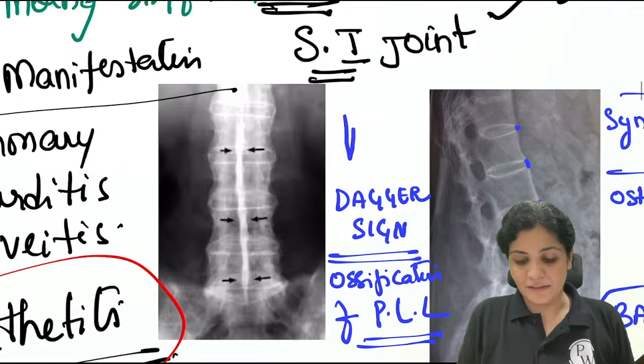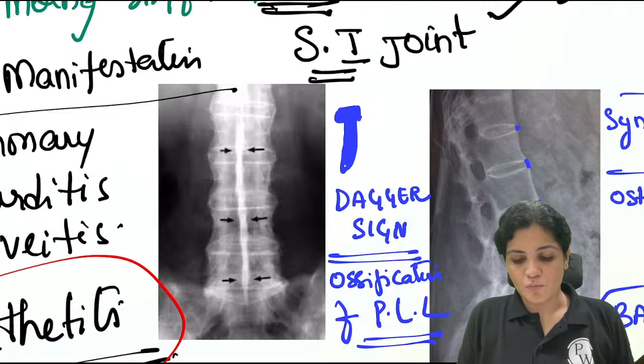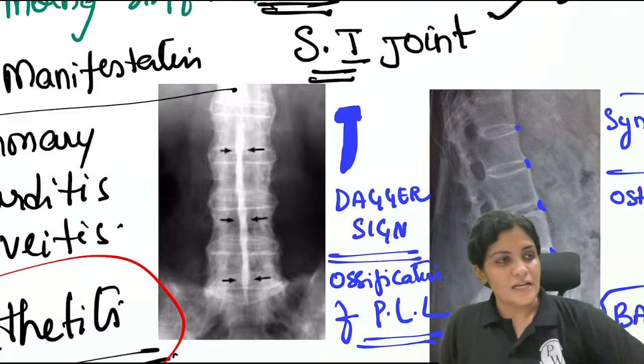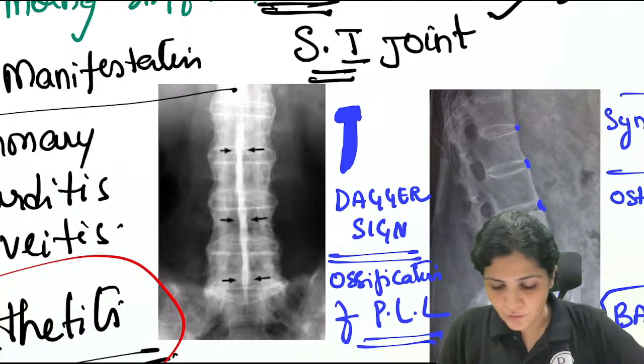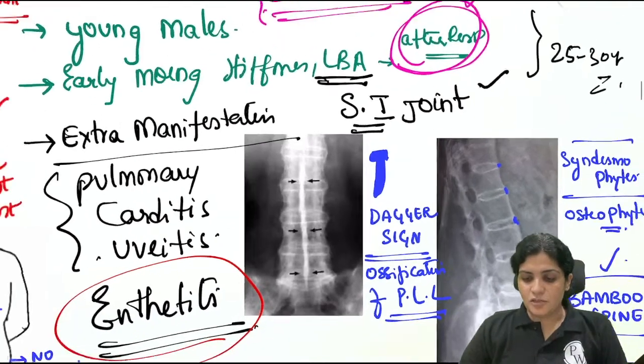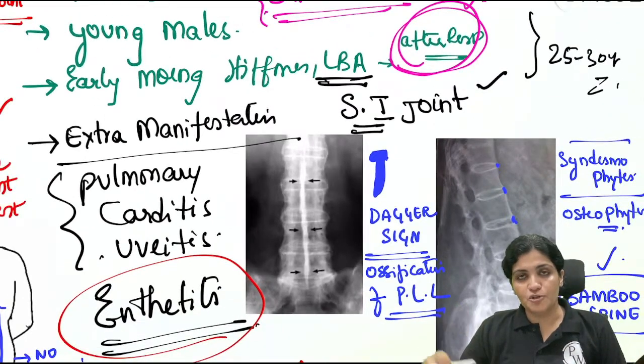A dagger is something usually seen with Sikh religion people, who carry a small knife-like structure with them. So that is called the dagger sign. It is nothing but ossification of the ligament in the spine, and this is the bamboo spine.